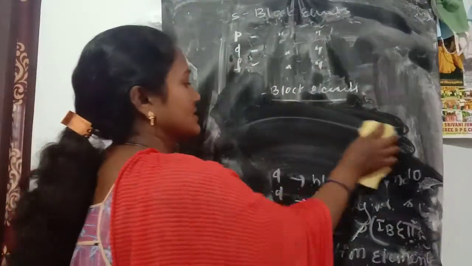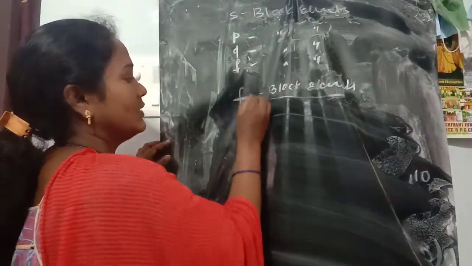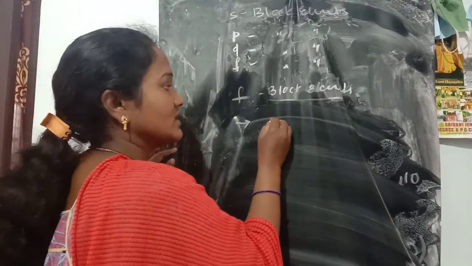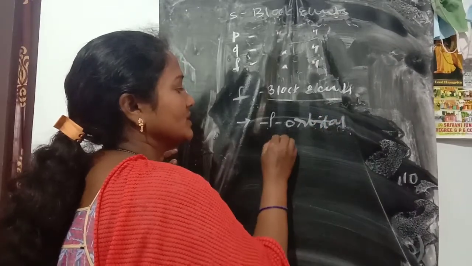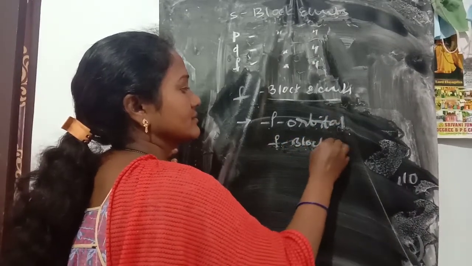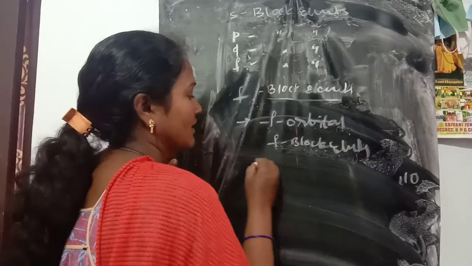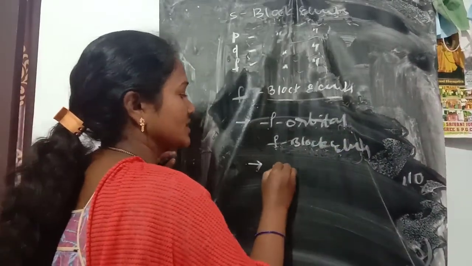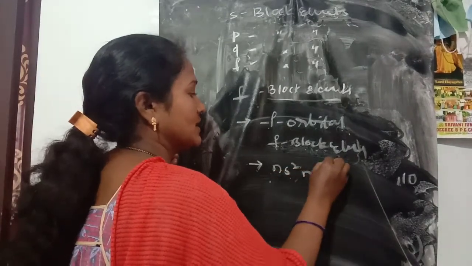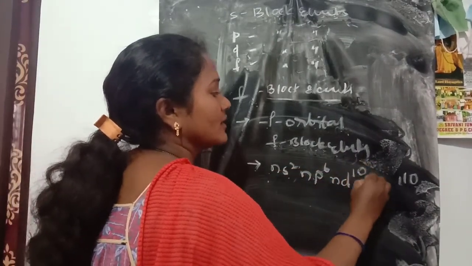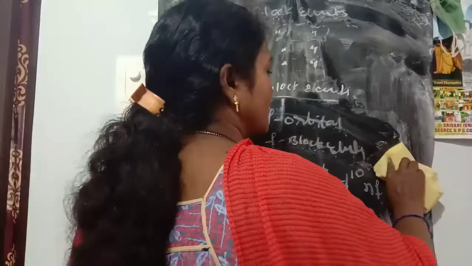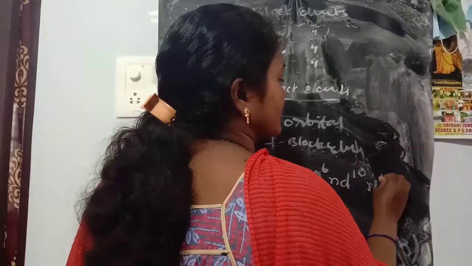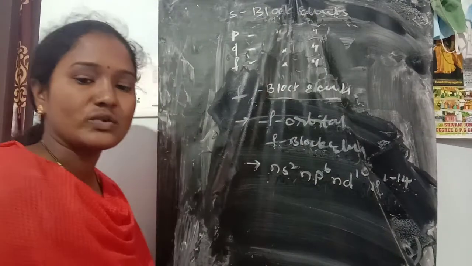And next, the fourth one is F block elements. F block elements are those in which the differentiating electrons enter the F orbital, forming the F block elements. The outermost configuration is Ns2, Np6, Nd10, Nf1 to 14. 1 to 14 electrons are possible.